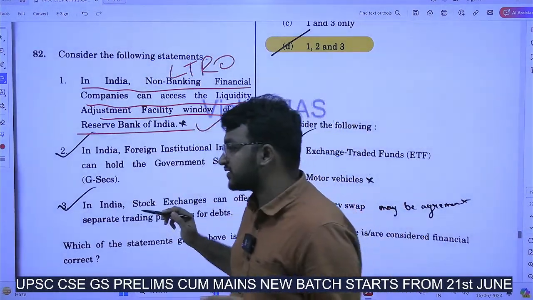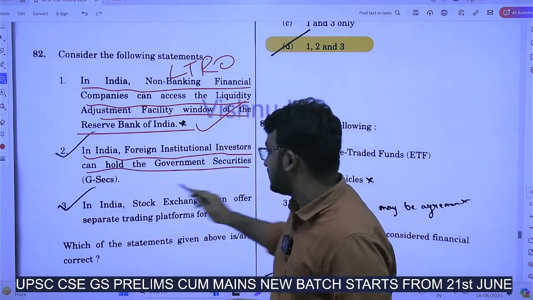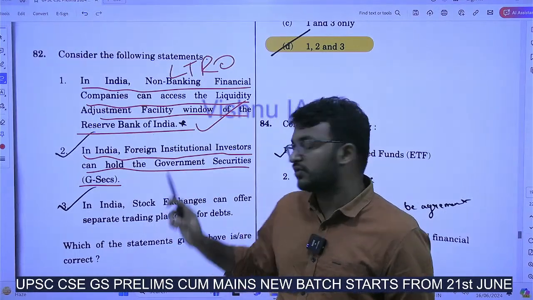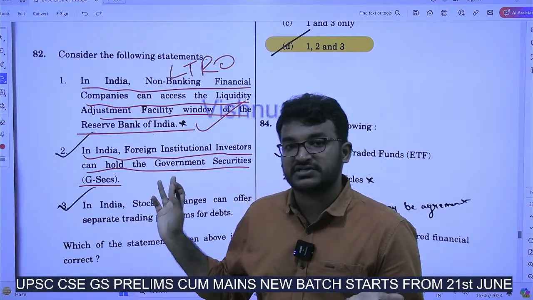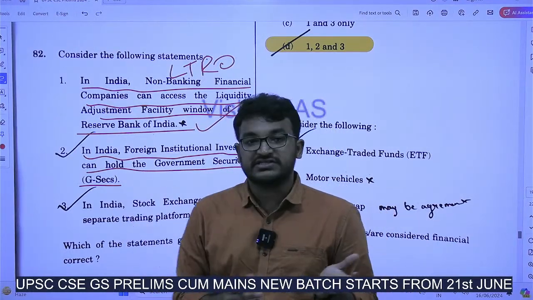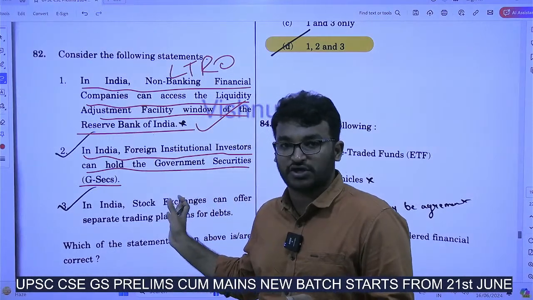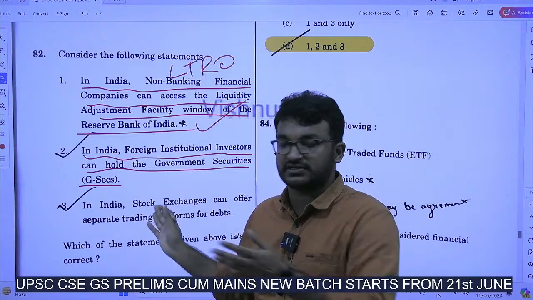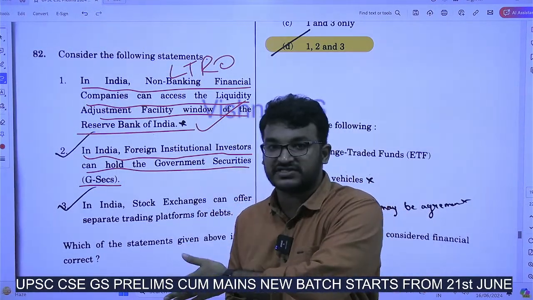Okay. Next, in India, foreign institutional investors can hold G-Secs. Of course, we had discussed this in our classes earlier also. And you know that in 2021 there was a question asked on whether normal private individuals can subscribe to G-Secs or not. This is a continuation of such a thing. FPIs, FIs, all are eligible to invest in G-Secs.